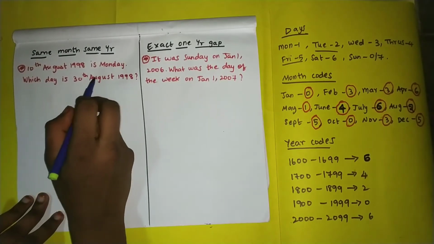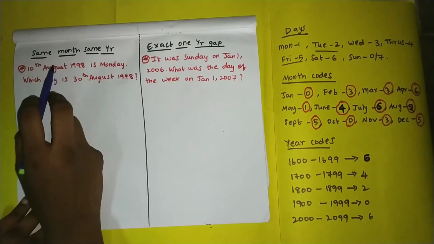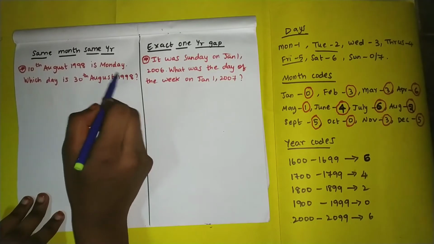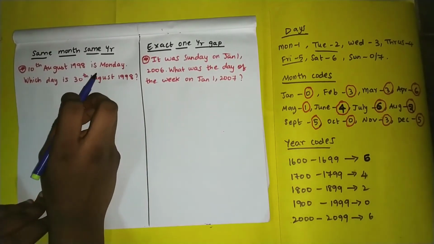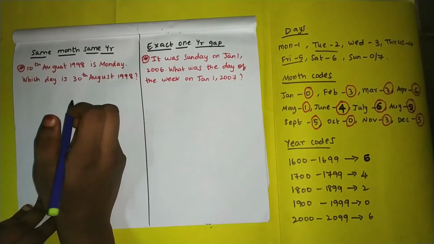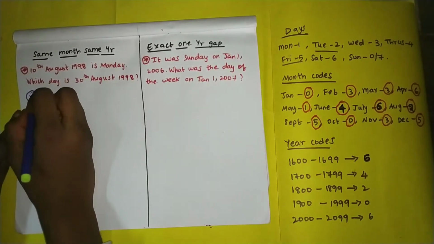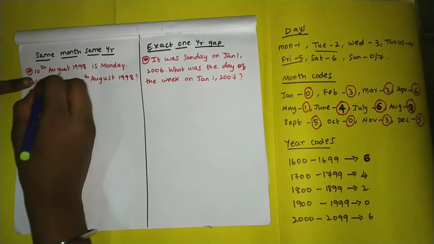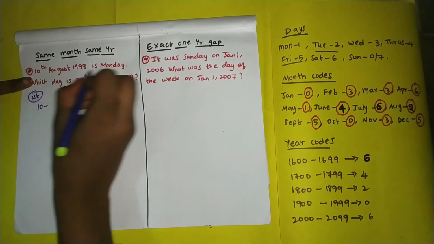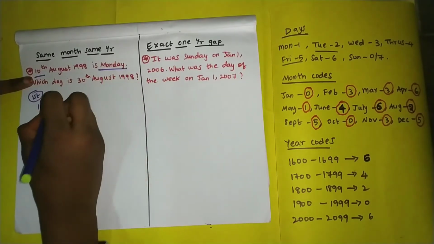Which day is 30 August 1998? They have given the same month and same year, but the date is different. So there are two ways to find out this problem. In the first case, this is the first way of finding the problem. They have given you 10th. What is 10th? 10th is nothing but Monday.